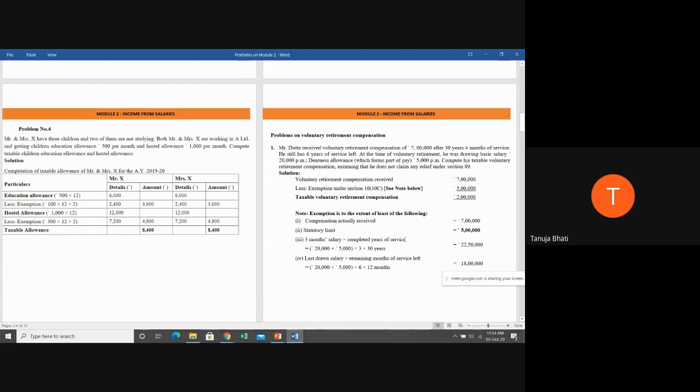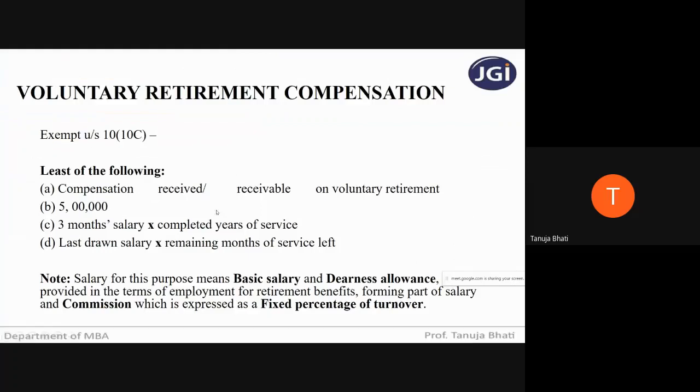Anyone else has any doubt? We'll proceed ahead. Students, one more. Yeah, tell me. Ma'am, if it is 30 years and 7 months, then we have to take 31 years. No, you have to take 30 years, because for voluntary retirement compensation, nowhere it is given that in excess of 6 months you have to consider one full year. That is given in case of retrenchment compensation, but in case of VRC, you have to take only completed years of service.